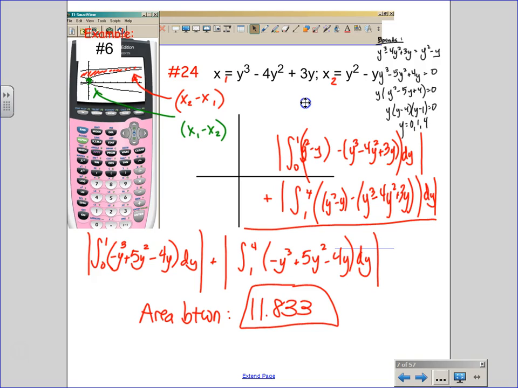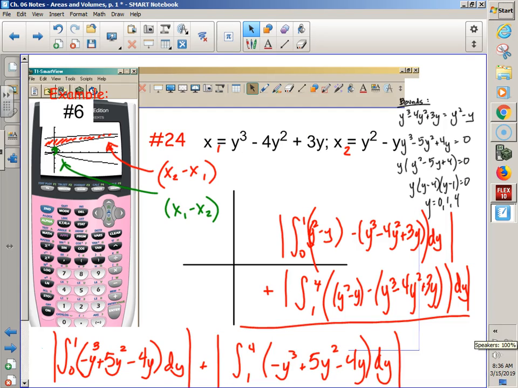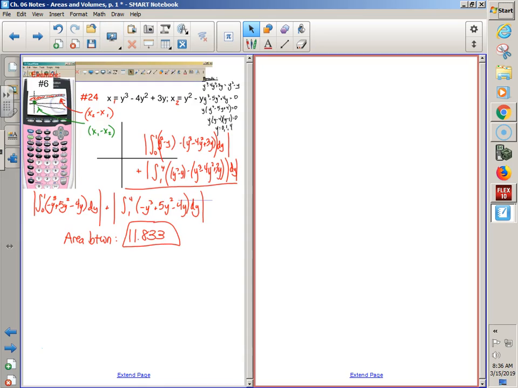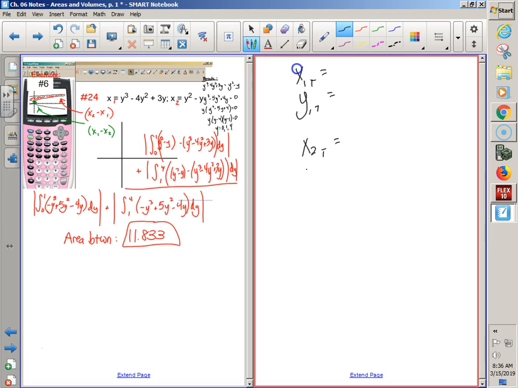If you're curious how I got this graph, you go to mode, you go to par mode, parametric functions, because parametric functions allow you to graph x equals. My orientation's off, isn't it? What you could have done is, in par mode, when you had x1 of t equals and y1 of t equals and x2 of t equals and y2 of t equals, there is an x equals.